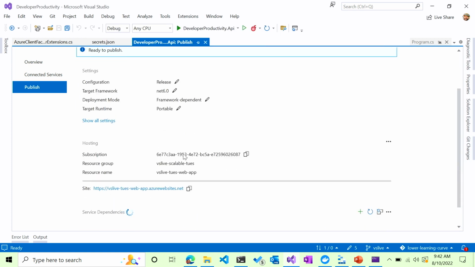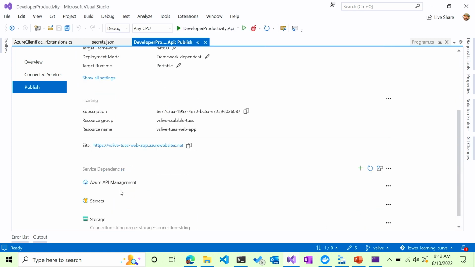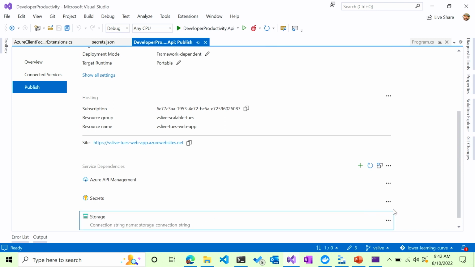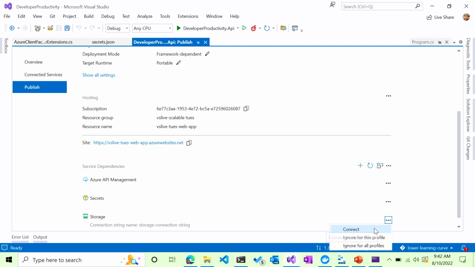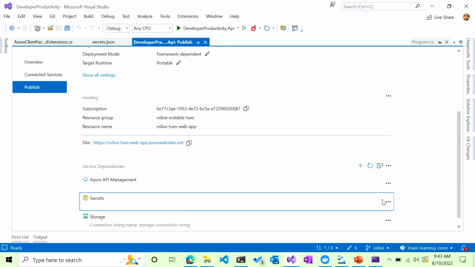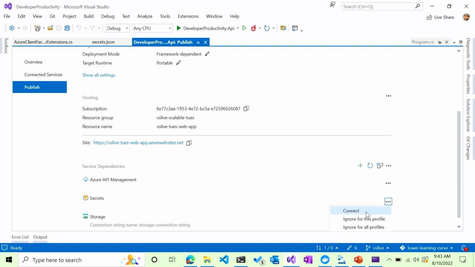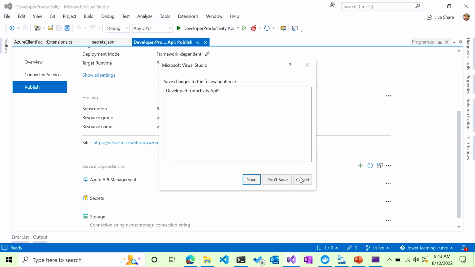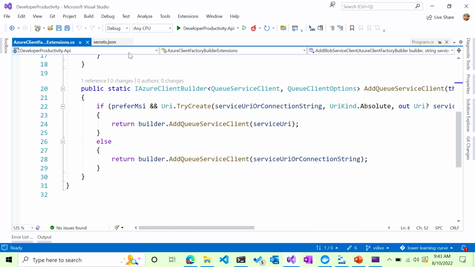And then way down at the bottom, it'll show up as a service dependency. And I'm going to be able then to manage my storage. I could connect it to a real Azure storage service. Same thing with the secrets, where I could connect to an Azure Key Vault. So some cool things that I can do. It's taking care of all those connections for me. All right, so I'm not going to save that.